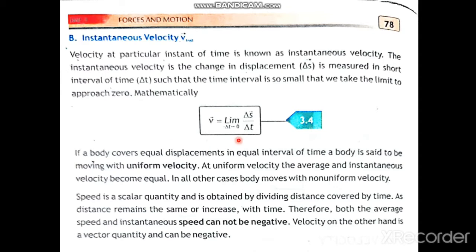Okay, and another topic is uniform velocity. So what is uniform velocity? Uniform velocity is when a body covers equal displacement in equal intervals of time, then the velocity of the body is said to be uniform. For example, a body is moving from point A to B and then from point B to C. From point A to B, the body covers 5 meters in 2 seconds. Then the next 5 meters will be covered in 2 seconds. Equal displacement in equal interval of time. In such cases, the velocity of a body is known as uniform velocity.